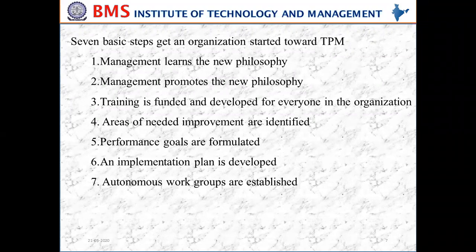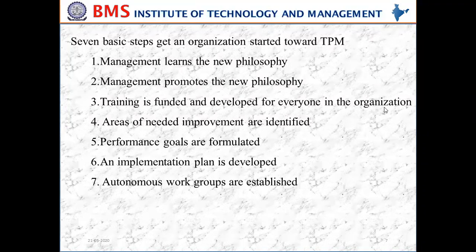Employees need to learn about the various tools used in performing their tasks as part of an autonomous work group. There needs to be some instruction in the areas of jobs that maintenance people do and jobs that production people do. A great benefit of total productive maintenance is the cross pollination of ideas between the maintenance technicians and the production operators. They come together and solve problems as an autonomous work group.